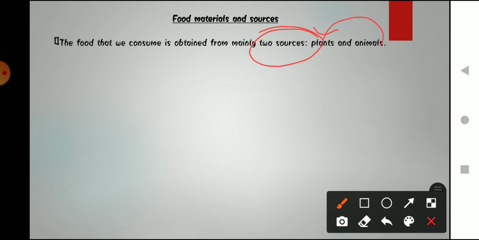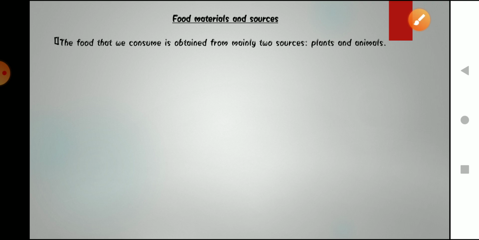Whatever variety of food items we eat, the two basic sources are plants and animals. Whatever we are consuming, the main source of that particular food item will be either a plant or an animal, for most of them. So what is the meaning of source?